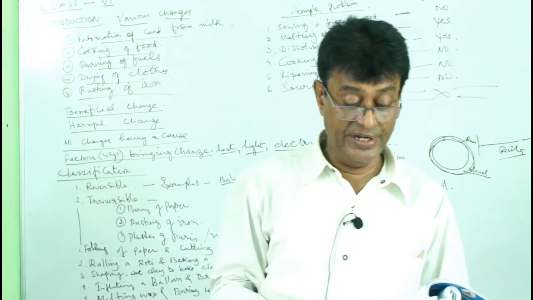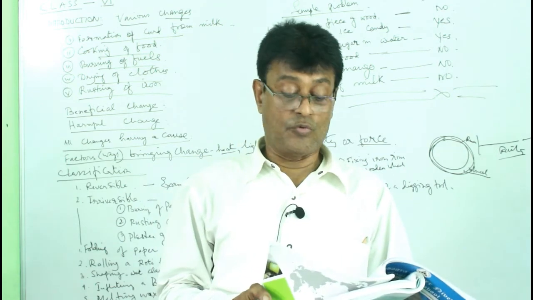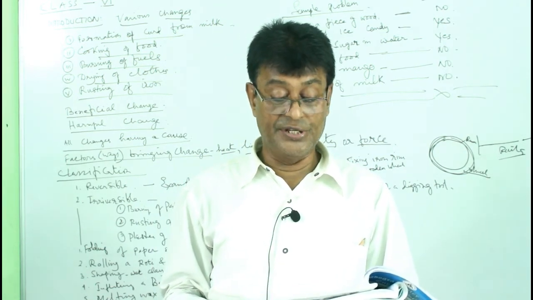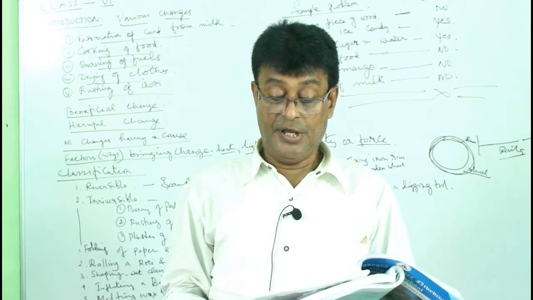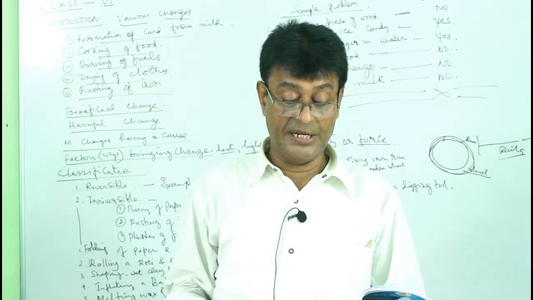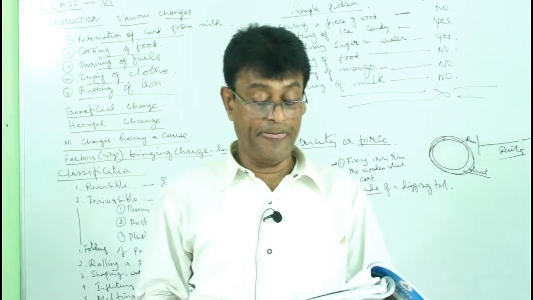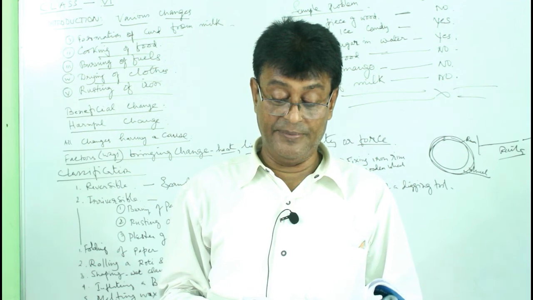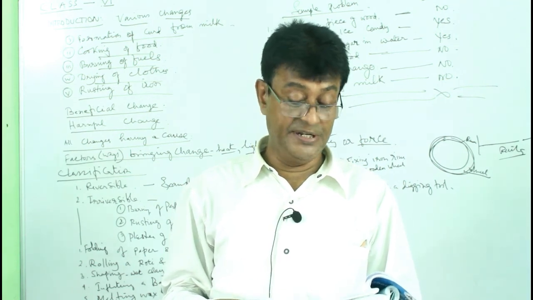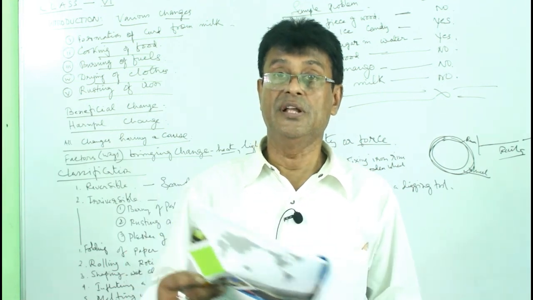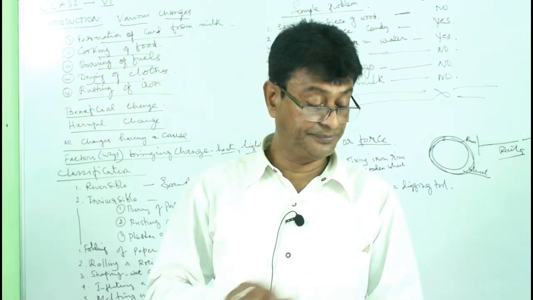Question number 23: A will be reversible, B will be irreversible, C will be irreversible, D will be reversible, and E will be irreversible. Then the last question, question number 24: A will be reversible, B will be reversible, C will be irreversible, D will be irreversible, and E will be reversible. These are the changes that occur.